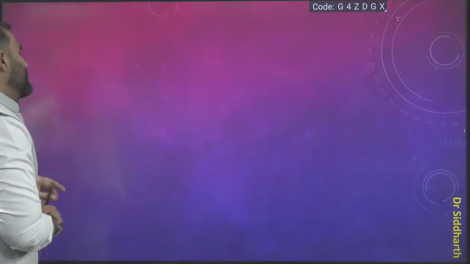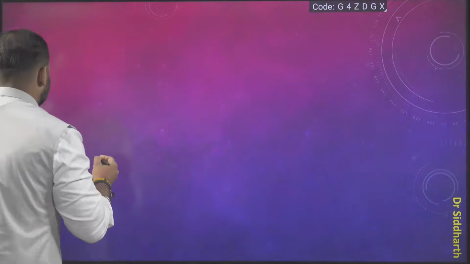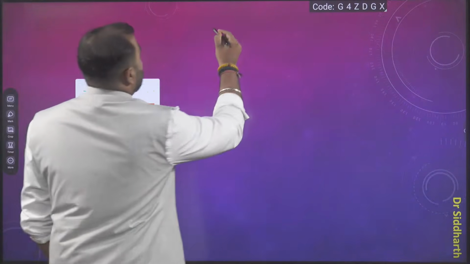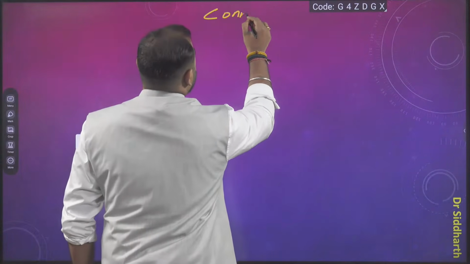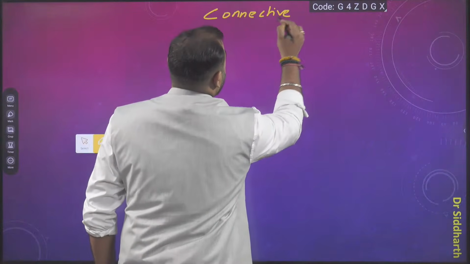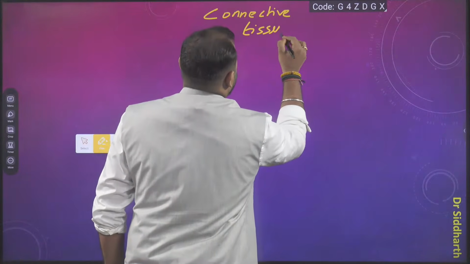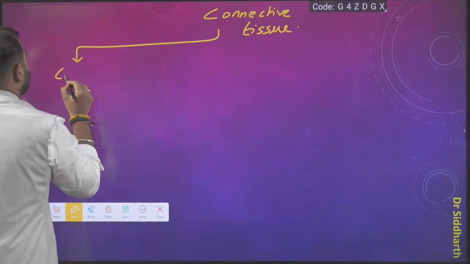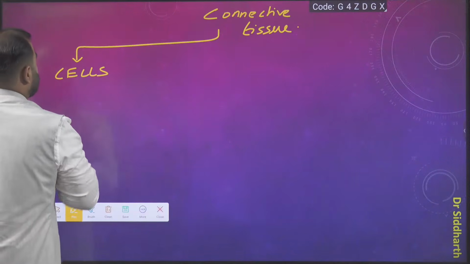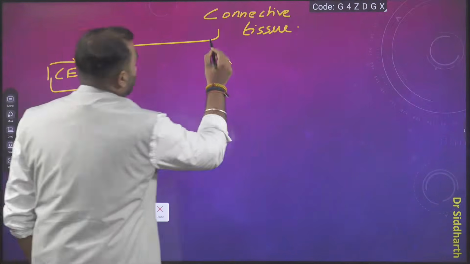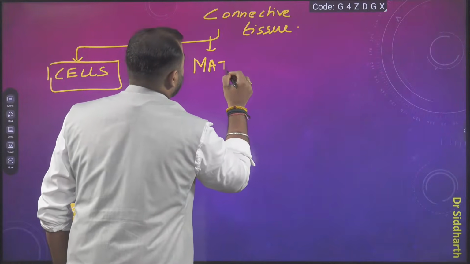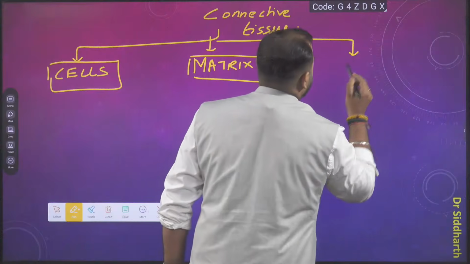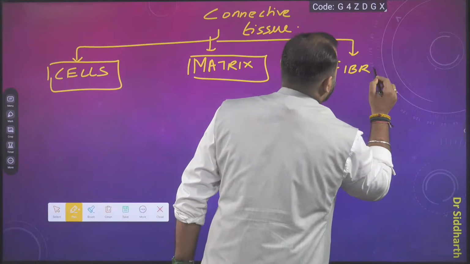Okay, to summarize, how can we summarize this, guys? We have the connective tissue, and we are saying it is made up of three components. The first component is the cells. The second component is the matrix, and the third component is the fibers.